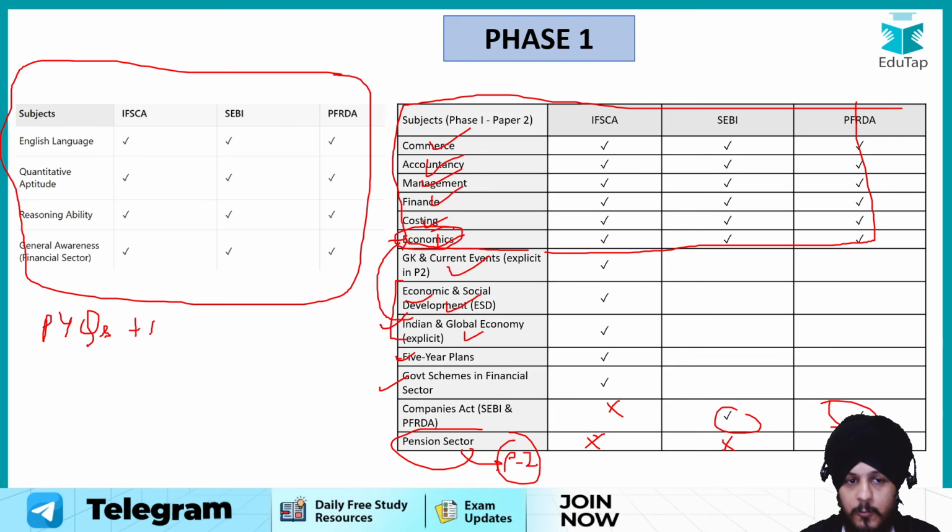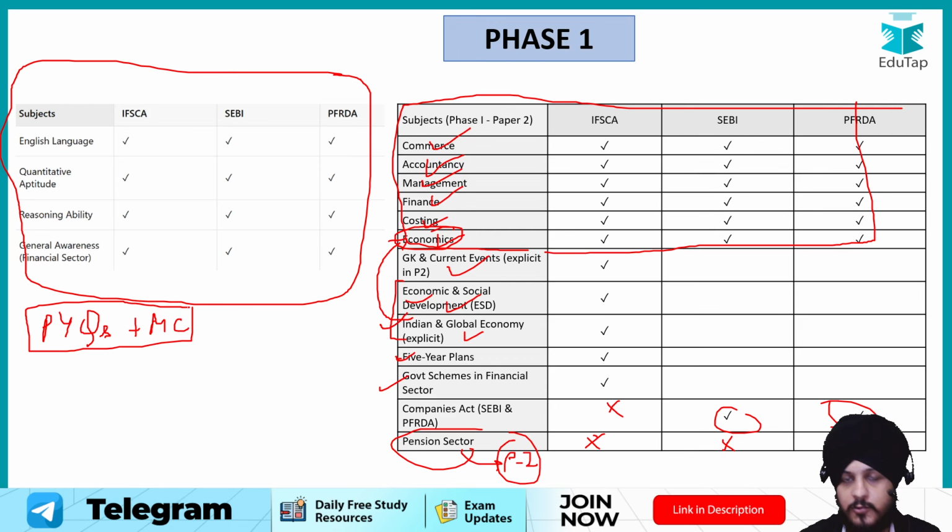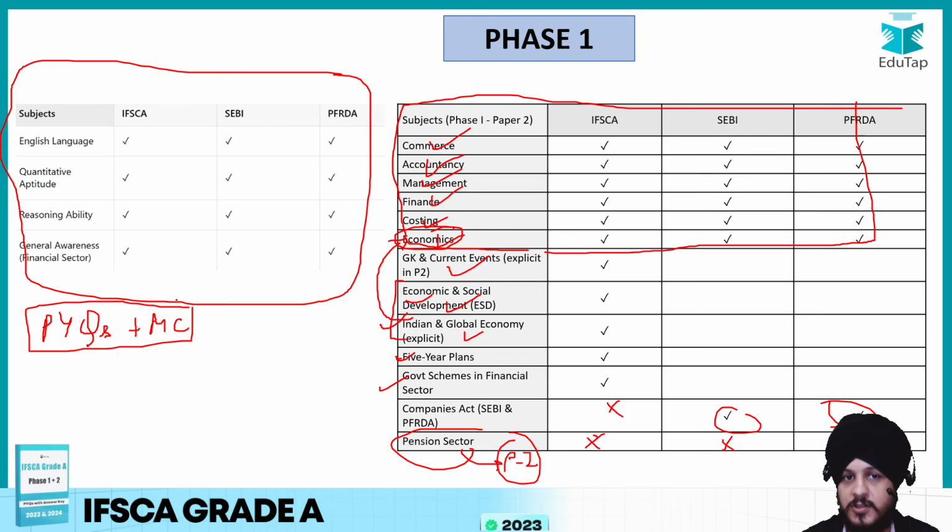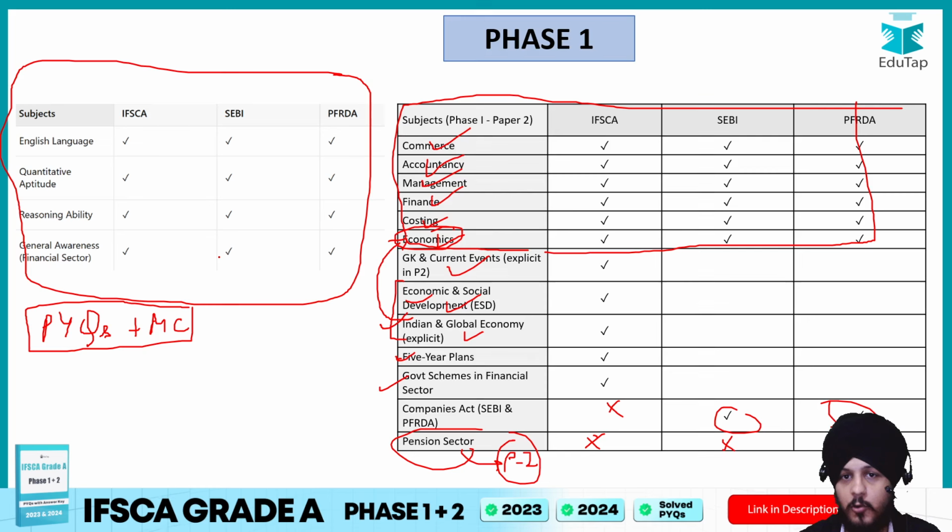Apart from that, no doubt, please give mock tests also, because they will help you in time management as well as to tackle the diversity of questions, right? So that is the idea. I hope the overlapping areas and the non-overlapping areas with respect to phase 1 are clear to you.